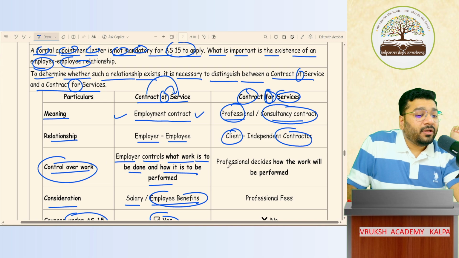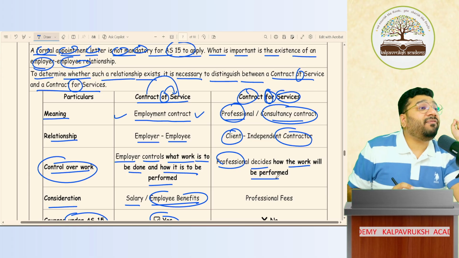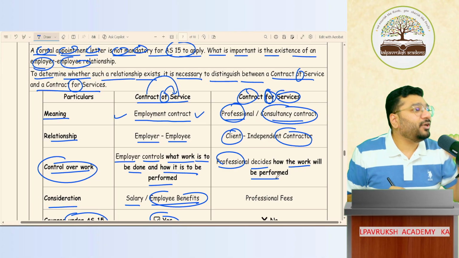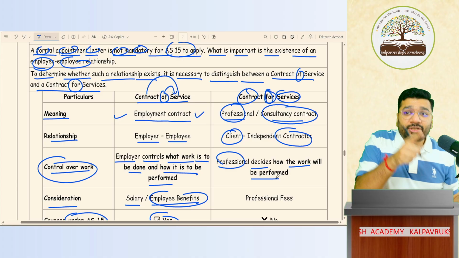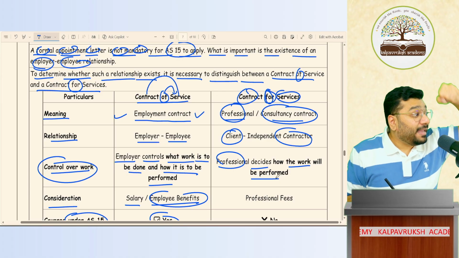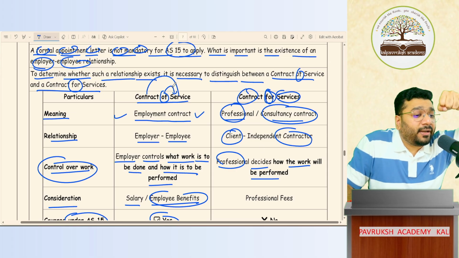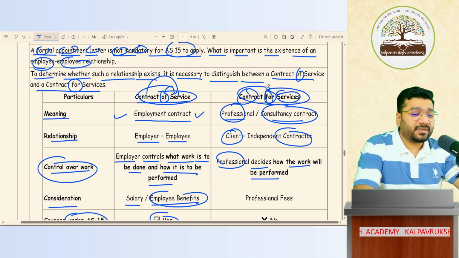Control over the work: it is the professional, that is the auditor or the AC mechanic, who will decide how the work will be performed. I will not go and interfere in their work, saying do this, do that. I cannot dictate to them. They will not listen to me. Whereas in the case of Sangami Akka, I will guide her on an everyday basis: do this, do that, don't do this, don't do that. That way I have control over my employee. So where I have control over them, it is called contract of services. And where I don't have control over them, it is called contract for services.